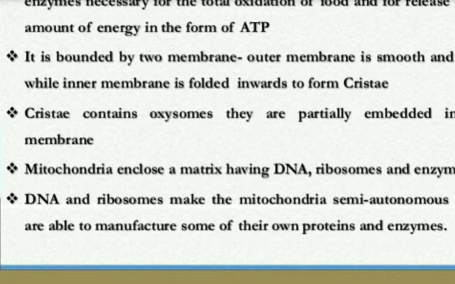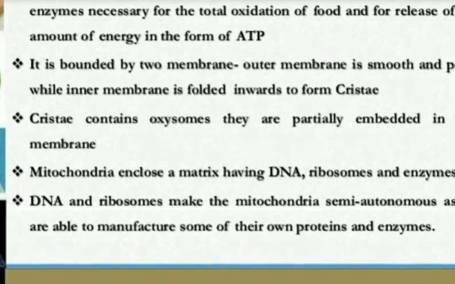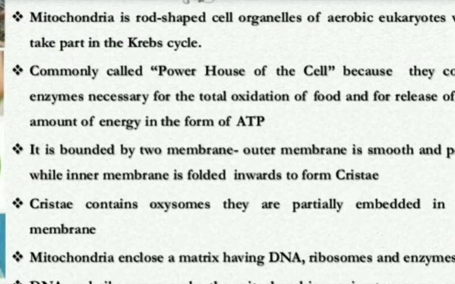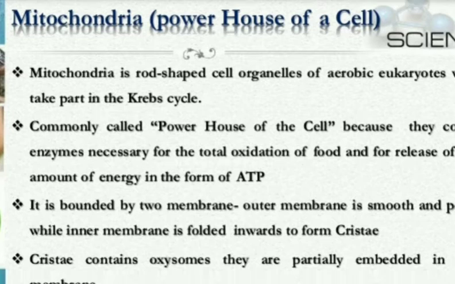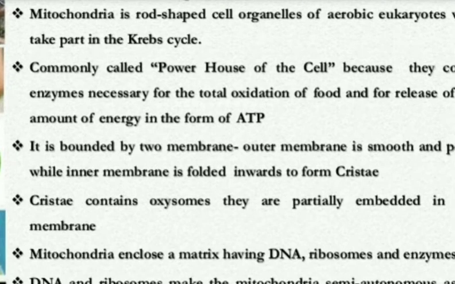Okay. So I think you have got many things regarding mitochondria. What is mitochondria called? It is called the powerhouse of the cell. Why is it called the powerhouse? Since energy is synthesized inside the cell in the form of ATP as a result of oxidation of food. Then it contains two membranes, the outer membrane and the inner membrane.